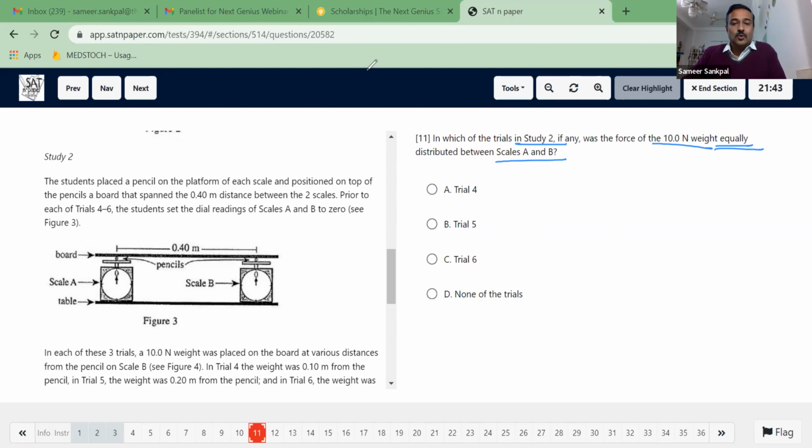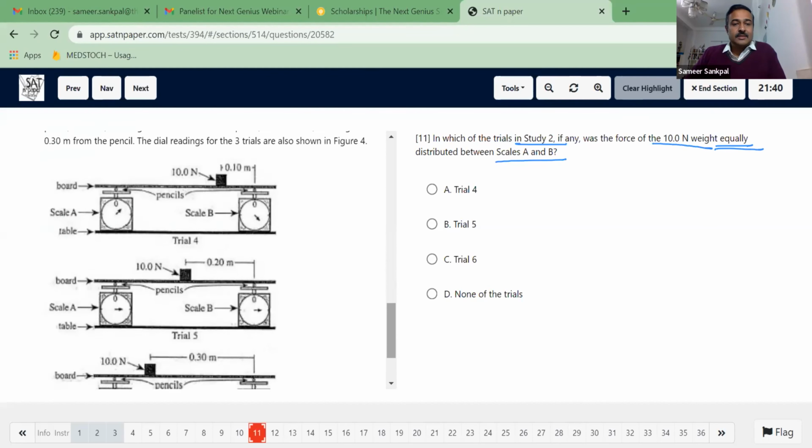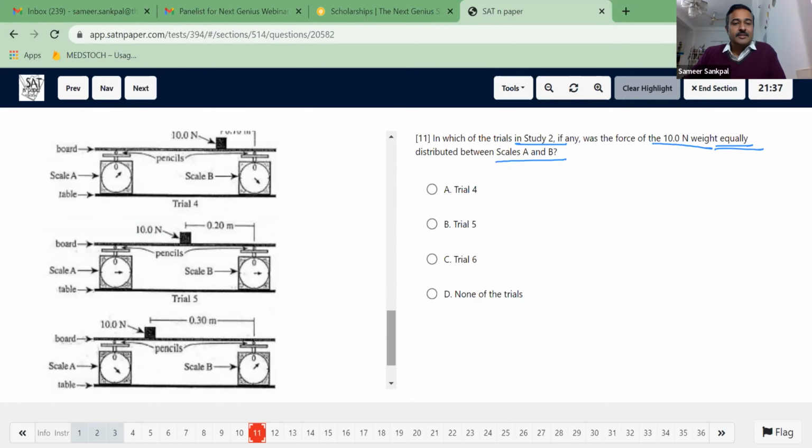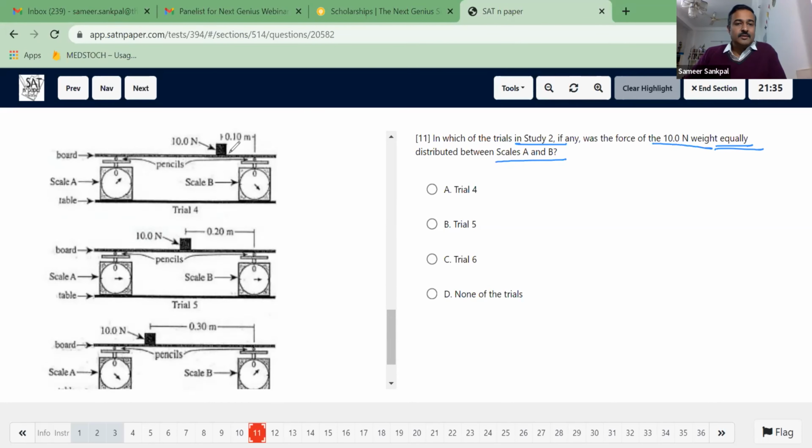So when I look at study 2, if I move further, oh yes, these are the values. Look at the weights. 10 Newton, this is a little close to scale B. The second trial, this is not exactly in between, but this is, yes, comparatively in between. And again, another trial, it is a little close to scale A. So this is trial 5, right? So my answer is trial 5, right? So this is how it works. So this is the second variety. And of course, these questions can be answered the same way.